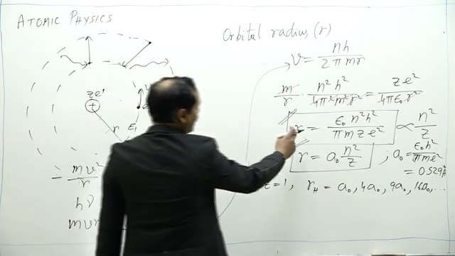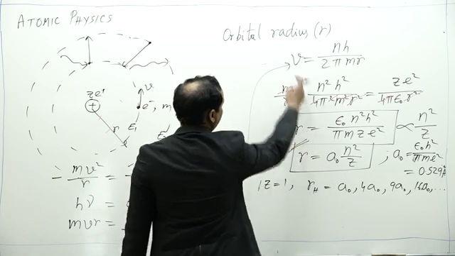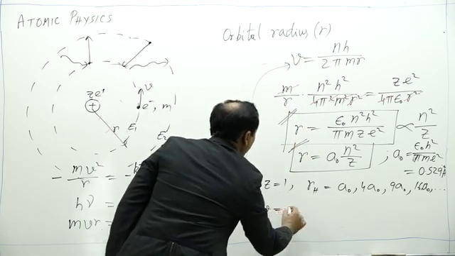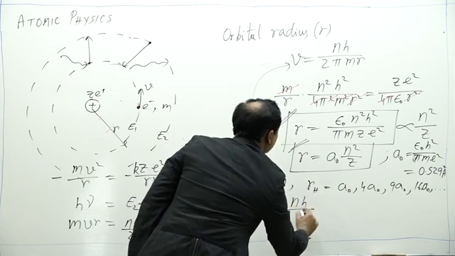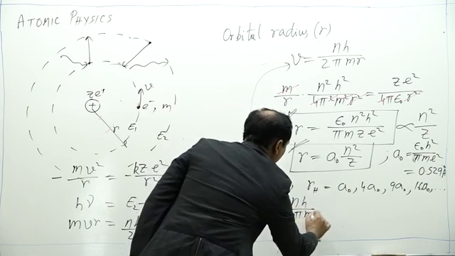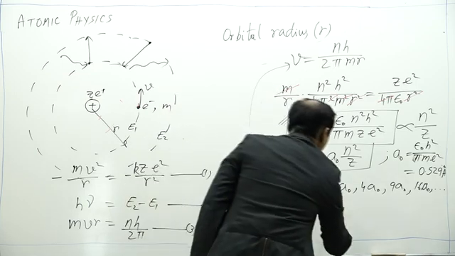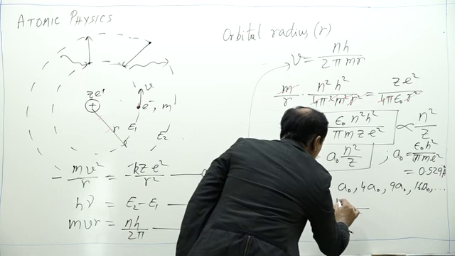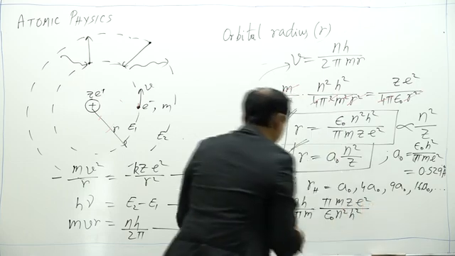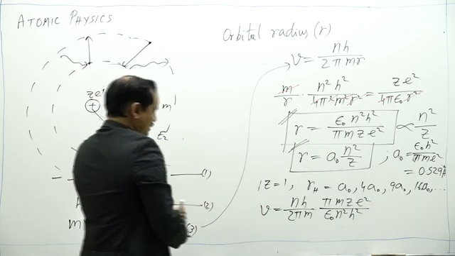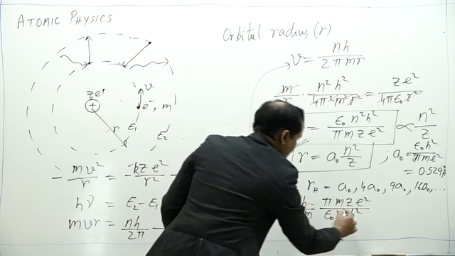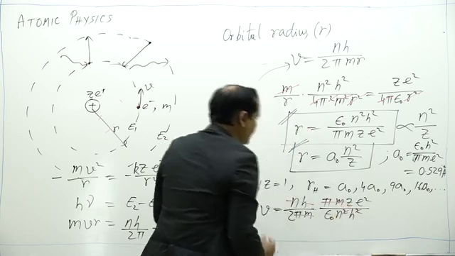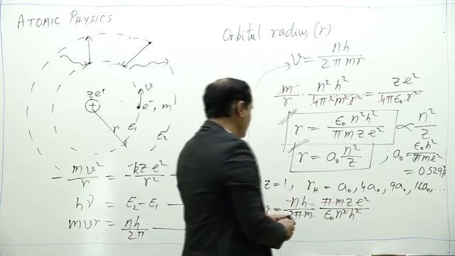Now, using the value of r in the expression of V, what can we write? V is equal to nh upon 2 pi m into 1 by r, that is epsilon naught n square h square by pi m z e square. So here from nh and n square h square, pi m is cancelled. What is left?